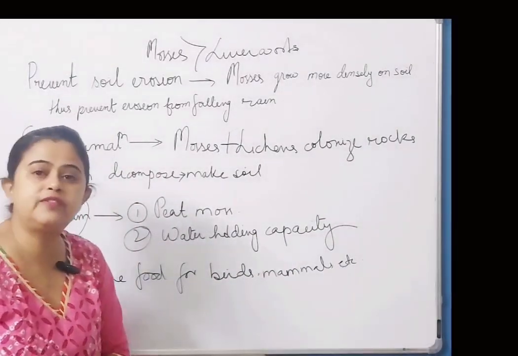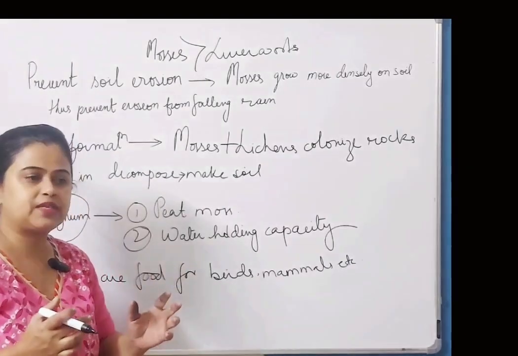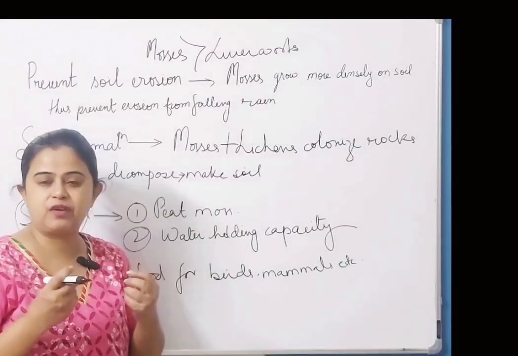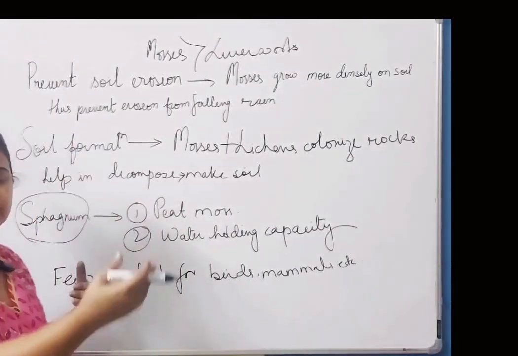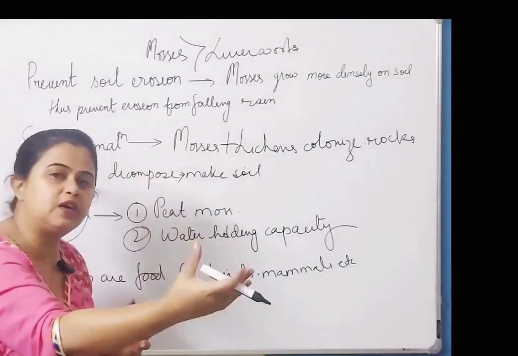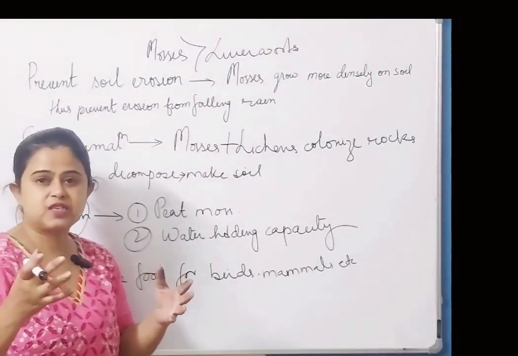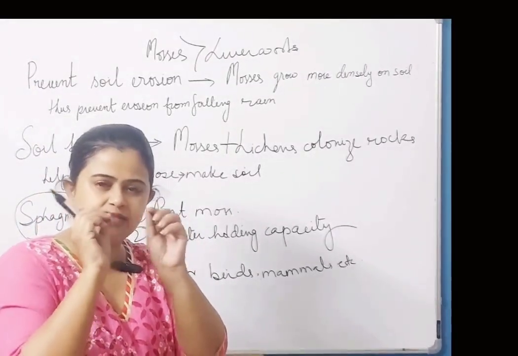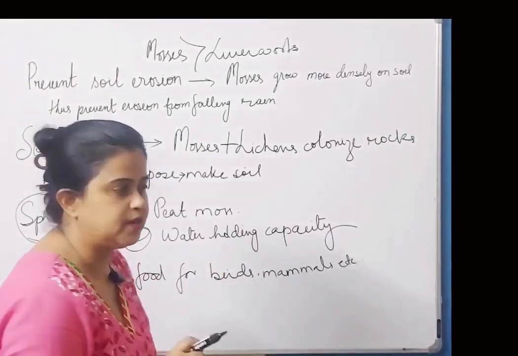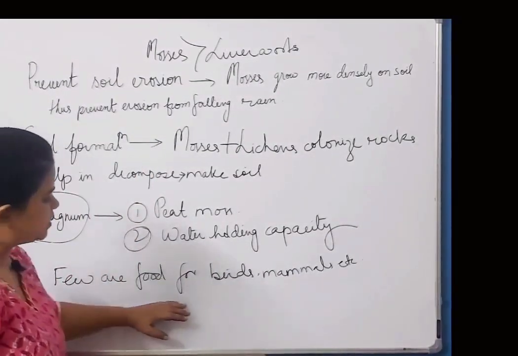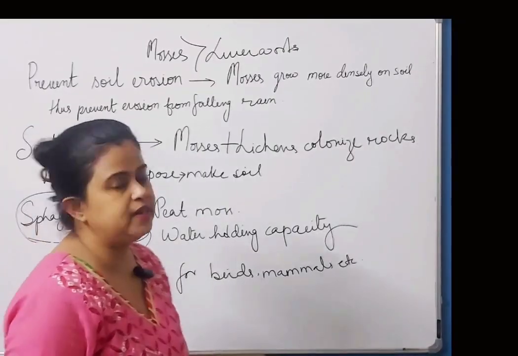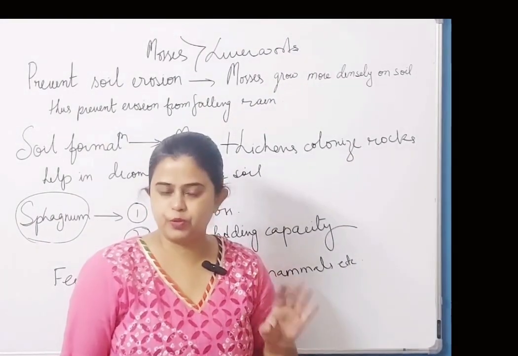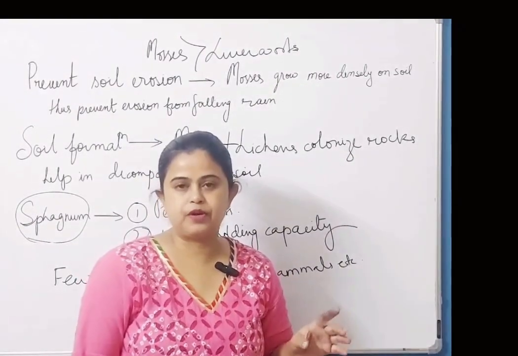Dried sphagnum also has very good water holding capacity. That is why sphagnum is used in packaging of plants and flowers, when they have to be packed in one place and sent to another. If you have bought plants online, sometimes you would see that they are packed with this white thin grass-like dried plant. That is sphagnum. And some bryophytes are food for birds and mammals. So with this, bryophytes are finished. I hope you have understood all the important points.